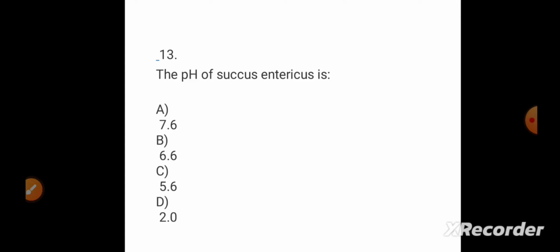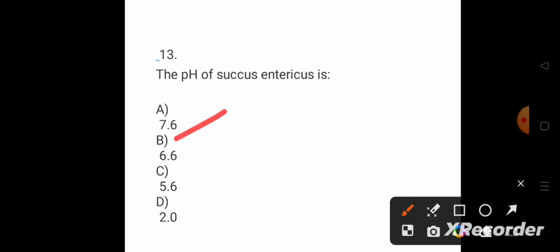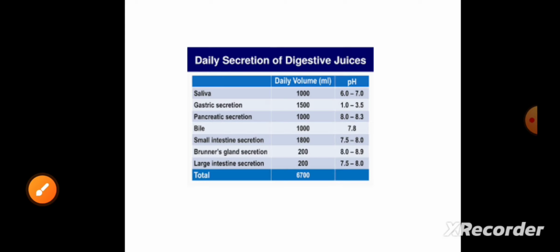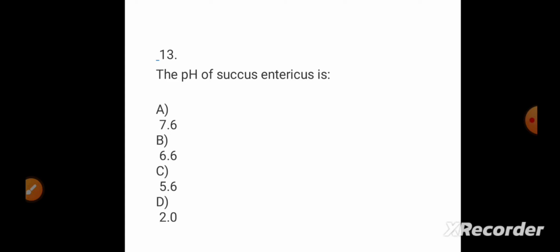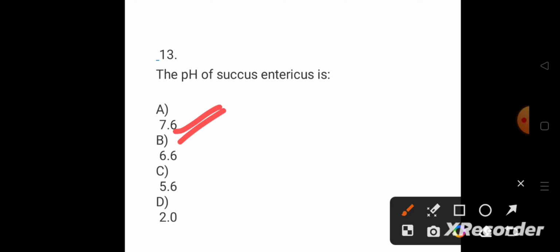The pH is specifically 7.6. The pH of Succus entericus will be 7.6. I have additionally given a few pH values for other enzymes and substances also: saliva is 6 to 7, gastric secretion 1 to 3.5, pancreatic secretion 8 to 8.3, bile juice 7.8, small intestine secretion 7.5 to 8, Brunner's gland secretion 8 to 8.9, and large intestinal secretion 7.5 to 8. The pH varies. So for this question, Succus entericus pH is 7.6. Option A will be the answer.